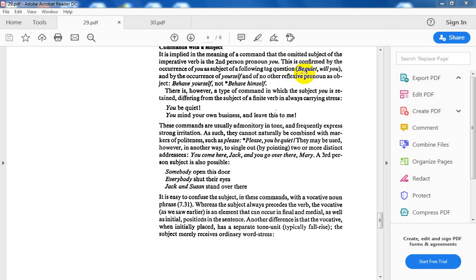For example, the tag question. When I give you a command without a subject, starting with the base form, say, for example, be quiet, and I ask you to provide a tag question, you are in need of an operator plus a pronoun. So the operator is will and the pronoun is you, which is the implied subject.